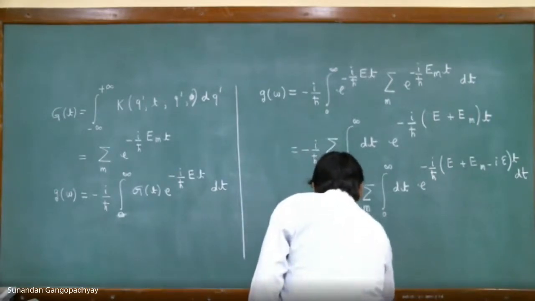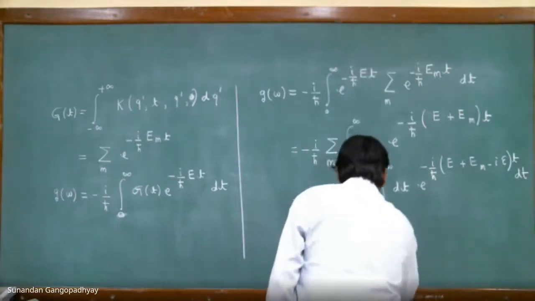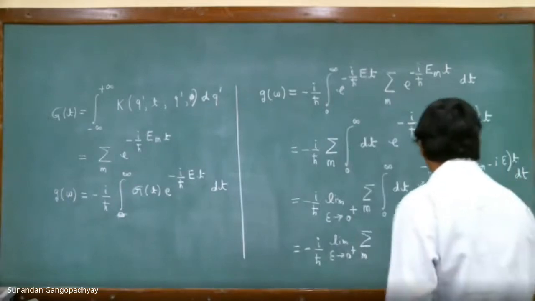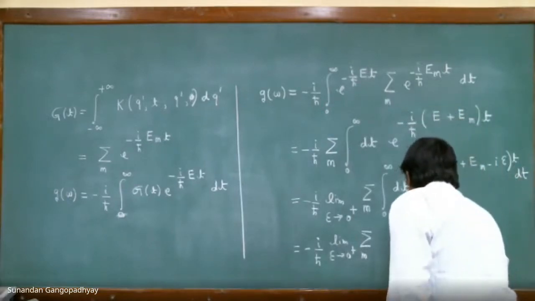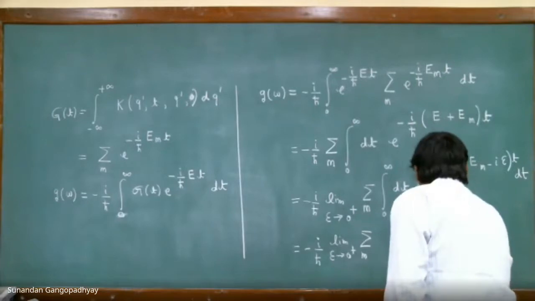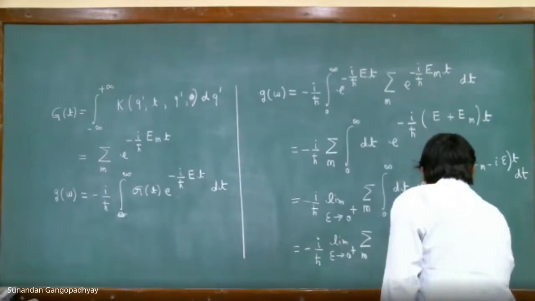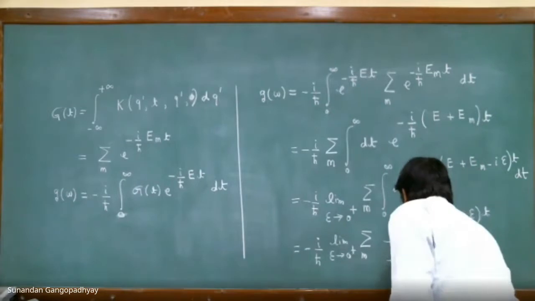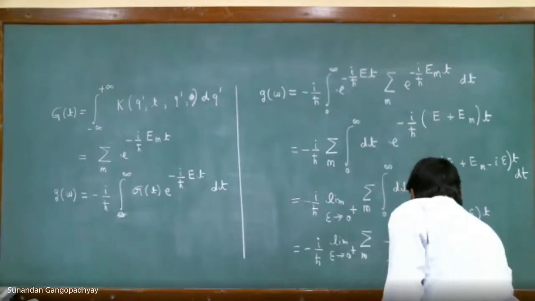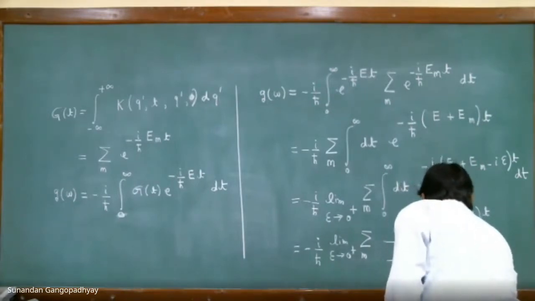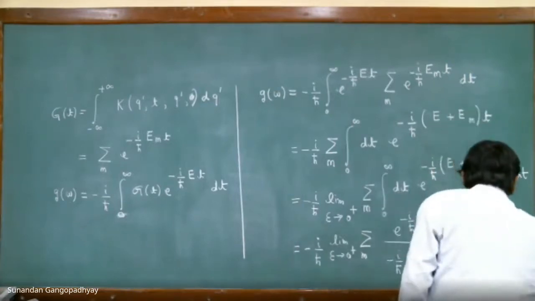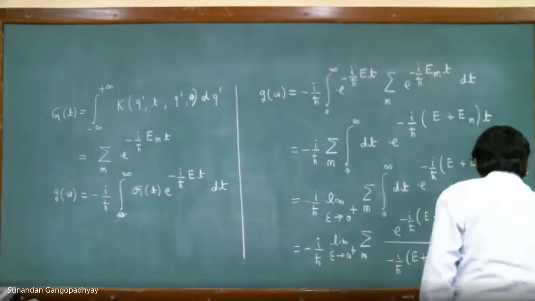It's easy to evaluate. It becomes a summation over n. This is a very standard, easy integral. So this will give us, and you evaluate this using the limits 0 to infinity.